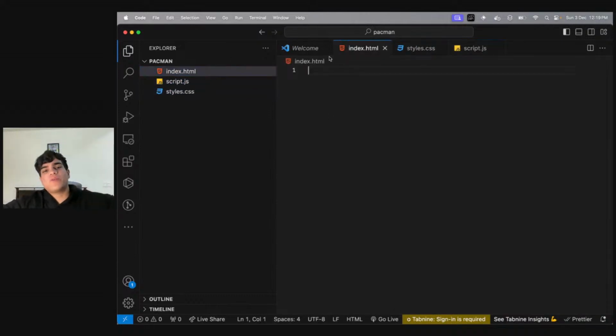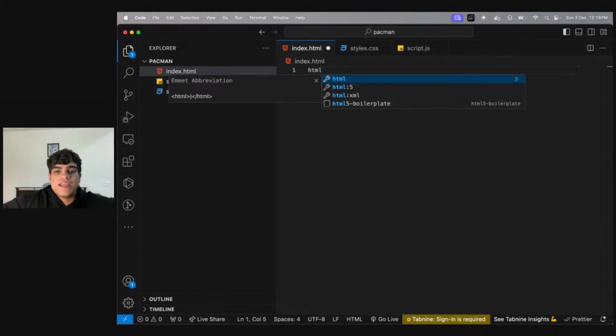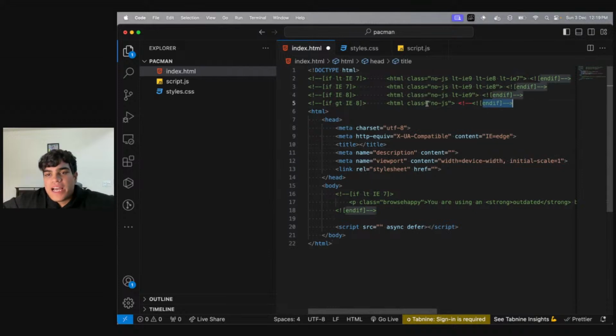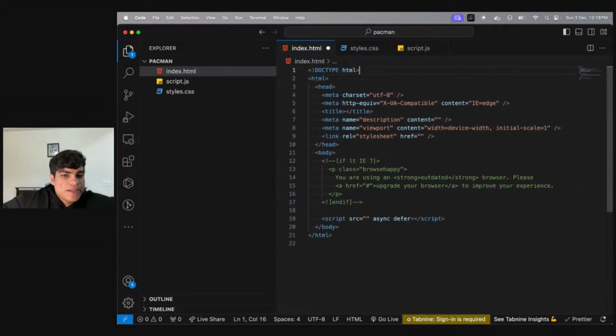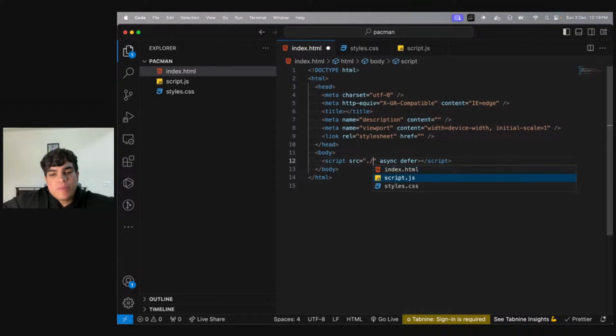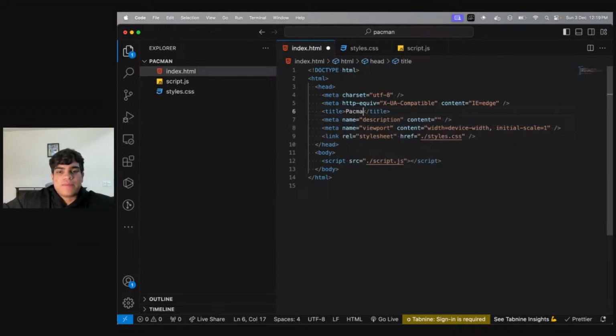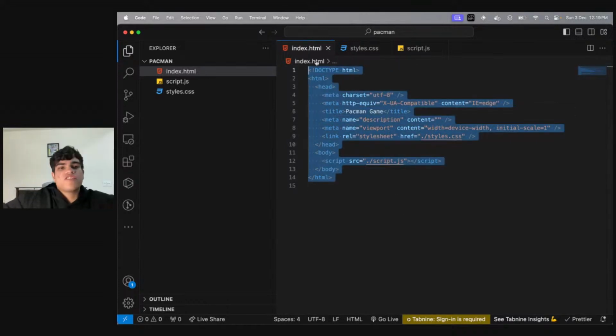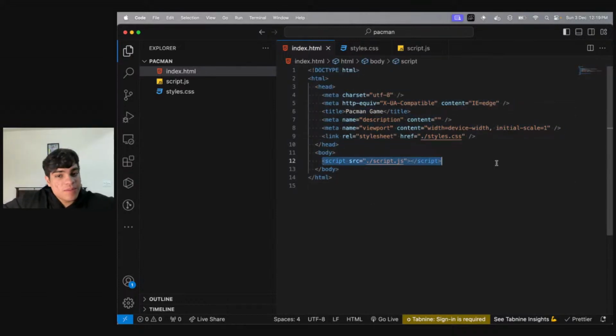Now in the HTML part, what do I need to do? I need to initialize my HTML document, right? In my initial document, I'll have my doctype HTML, HTML tags, and then the body. Inside the body, I'll have a script tag, so I need to link my script.js. I need to also link my style.css. The title of this will be Pac-Man Game. So this is the initialization of my index.html file. I've linked my script.js, I've linked my style.css, and now I'll start my coding.